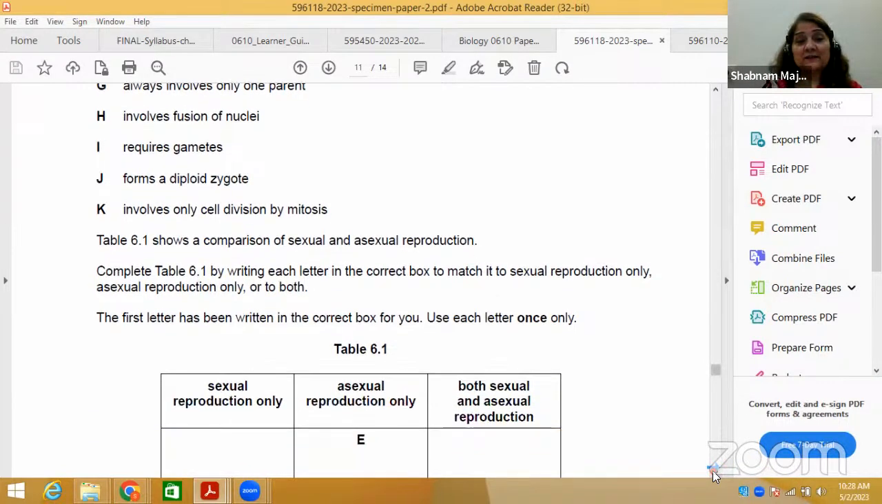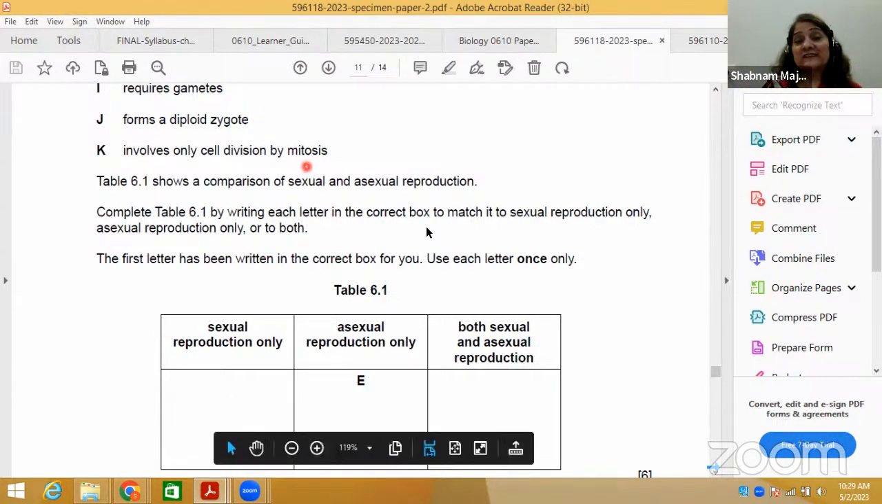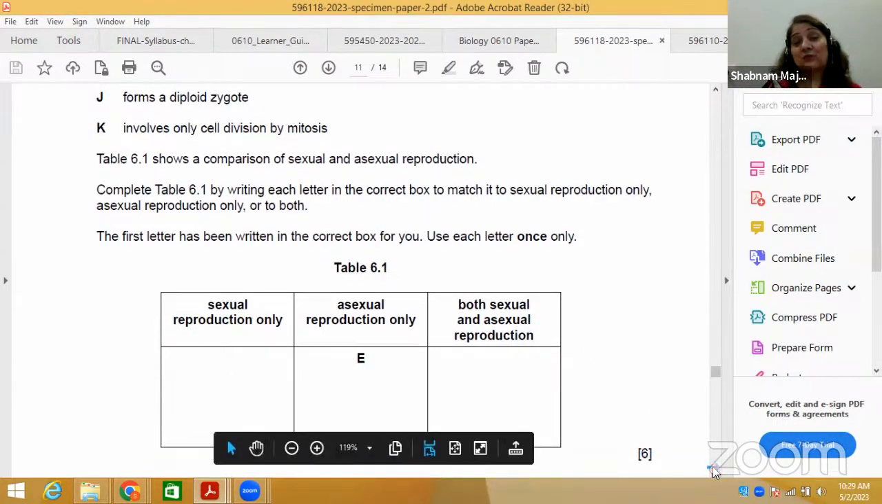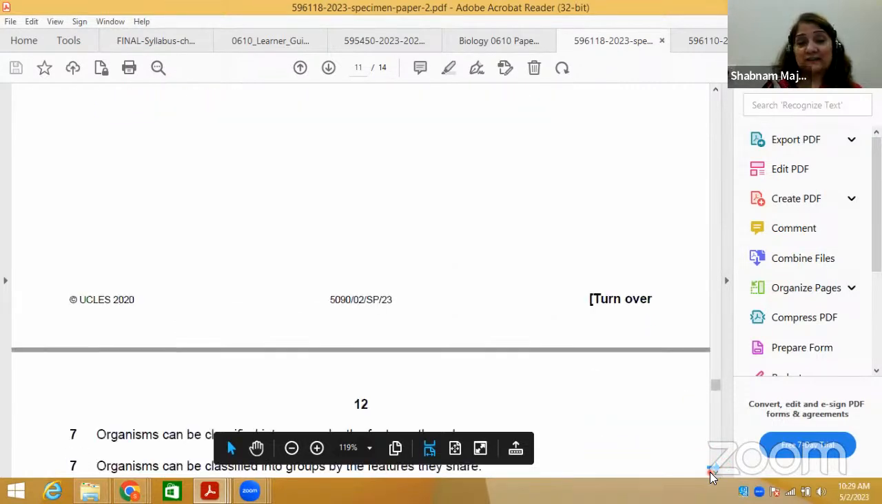This is all haploid and diploid. Haploid means one set of chromosomes, like gametes, where we have 23 chromosomes, half the number of chromosomes. Diploid means 2 sets of chromosomes, like each and every cell of our body contains 46 chromosomes. The number of chromosomes is fixed in each and every body. It involves only cell division by mitosis. So obviously what will it be? Below, you have to fill this: sexual reproduction only, asexual reproduction only, both sexual and asexual. So you have to see that it's not that difficult at all.